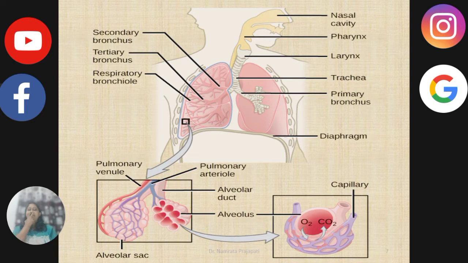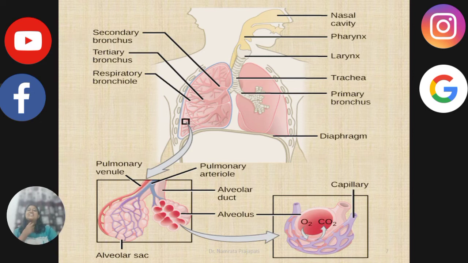We have a pair of external nostrils opening above the upper lip. It leads to the nasal chamber through the nasal passage. The nasal chamber opens into the pharynx. What is pharynx? Pharynx is a portion through which the common passage of food and air passes. Pharynx opens through the larynx into the trachea. What do you mean by larynx? Larynx is also termed as the sound box.